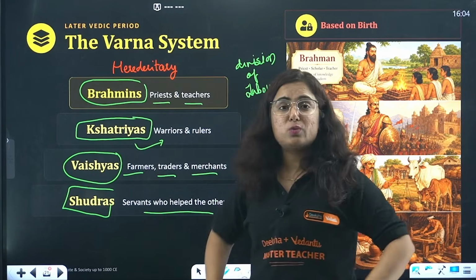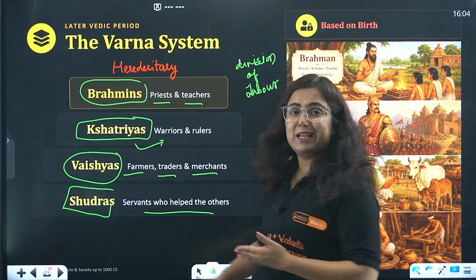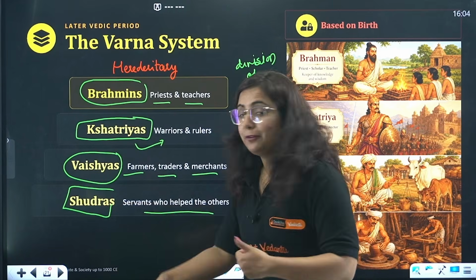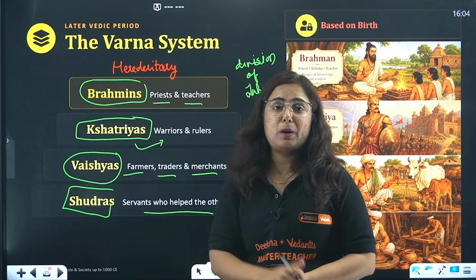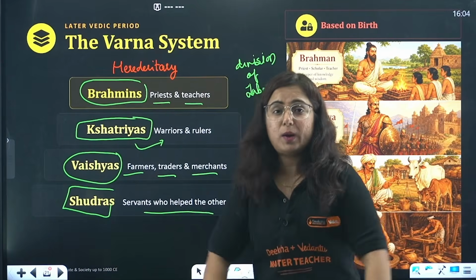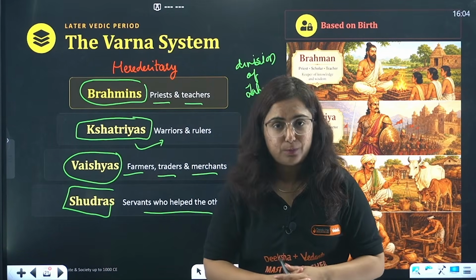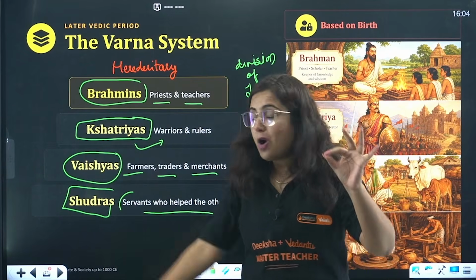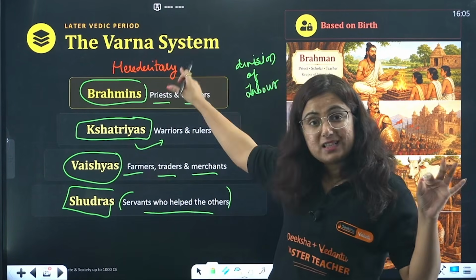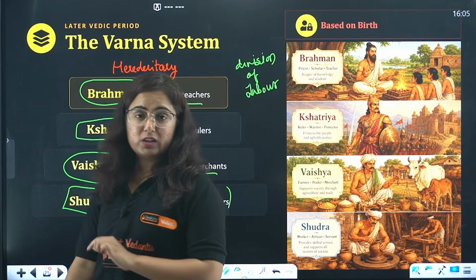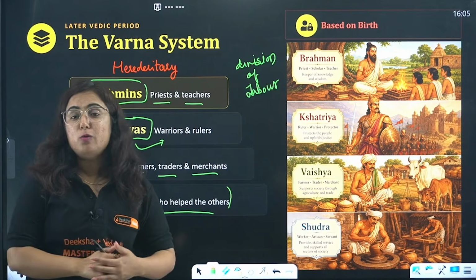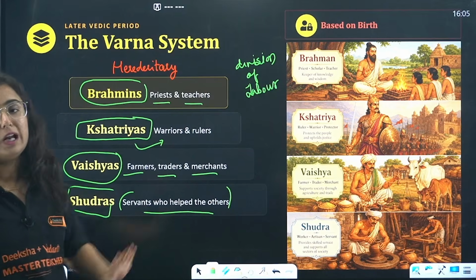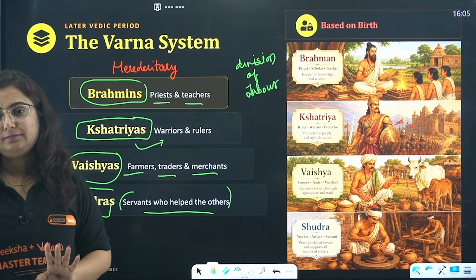The body was Vaishya, that means they will do farming, trading and merchant work, whichever thing requires the body, right? And the last one, the feet of Brahmaji, are Shudras, who will be doing service for the three other parts of the body. And we know how Shudras were treated. They were treated as the servants of all these. And this is known as the Varna system. What is it known as, beta? Varna system. How many Varnas are there? 4. Brahmin, Kshatriya, Vaishya and Shudra. You can see the picture also.